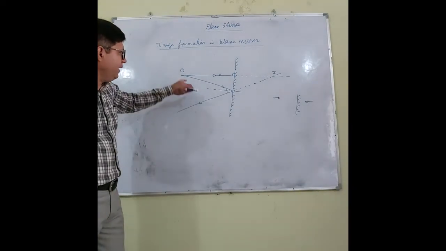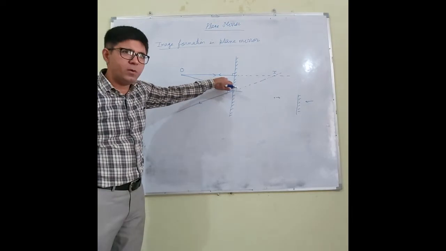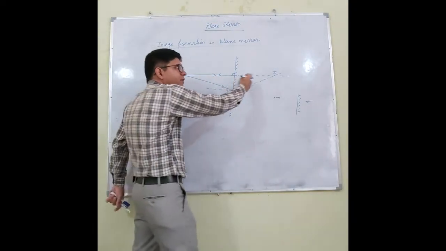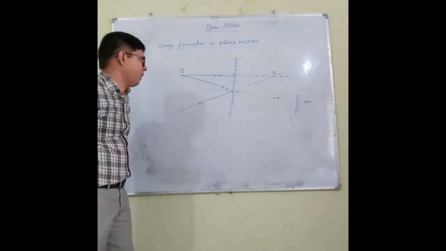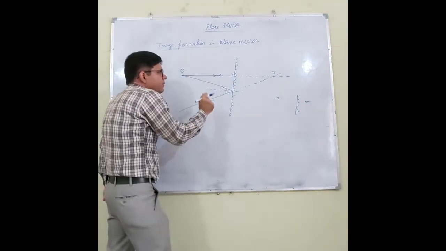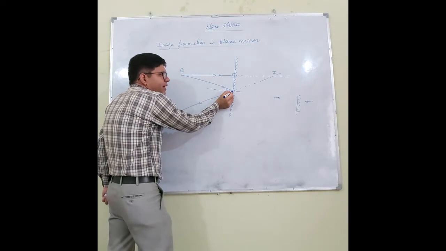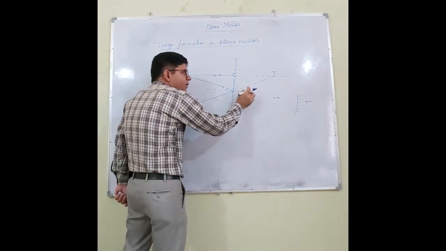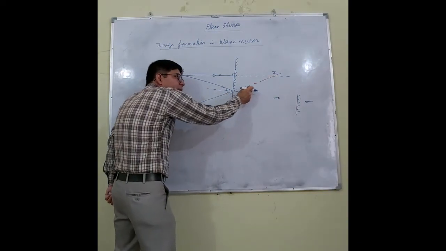I am repeating again. A ray of light from this object falls normally. As a result, it is reflected back, and it appears as if the ray is coming from inside the mirror. Now in this case, the ray from the object falls on the mirror at some angle and is reflected at the same angle, and it will appear as if the ray of light is coming from behind the mirror.